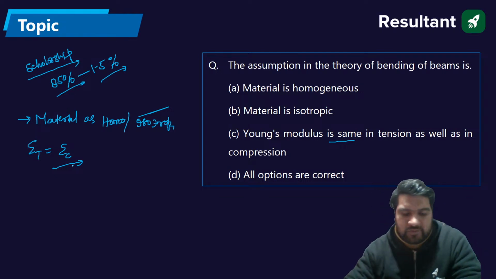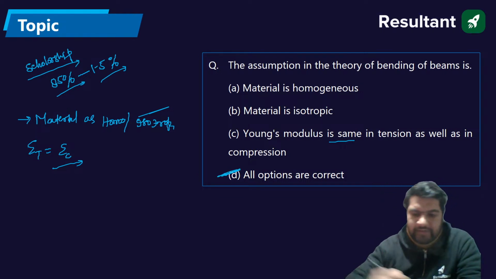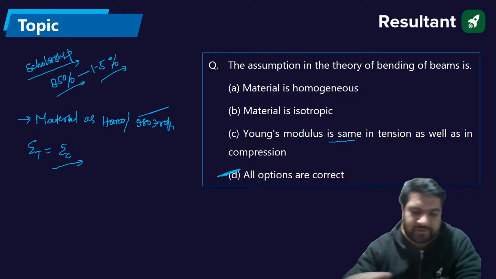Whether we apply a compressive force or a tensile force, Young's modulus is the same in both loads. All of the above options are correct. So the right answer should be D.